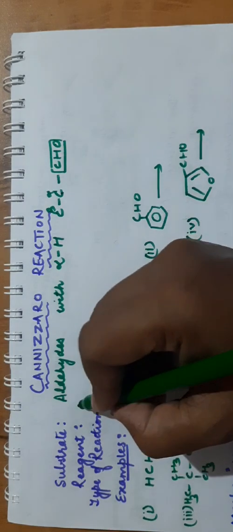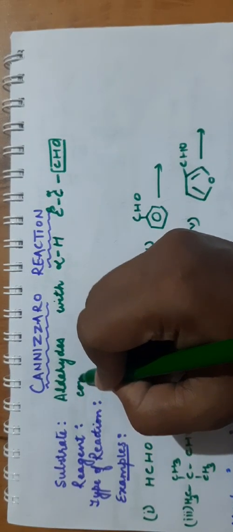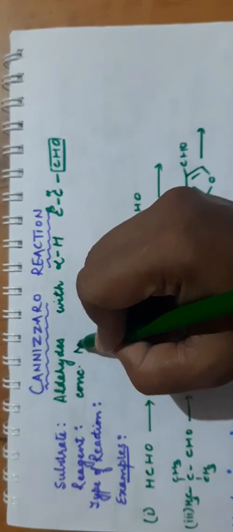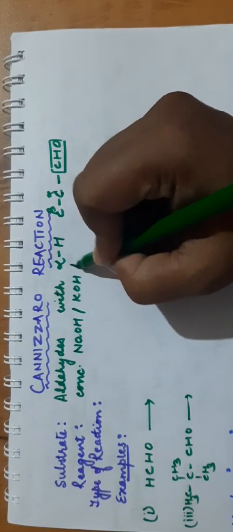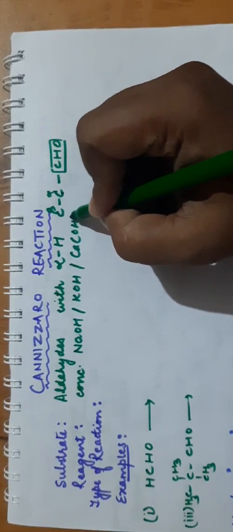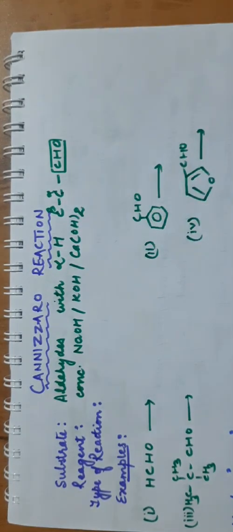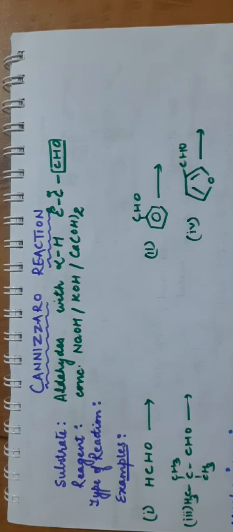Now what is the reagent for this? We use concentrated alkali, that is you can use NaOH, you can use KOH, you can also use calcium hydroxide. So concentrated alkali is the reagent for it. The basic difference between Cannizzaro and aldol reaction is that aldol takes place in aldehydes and ketones having alpha hydrogen, whereas Cannizzaro takes place in aldehydes which do not have alpha hydrogen.